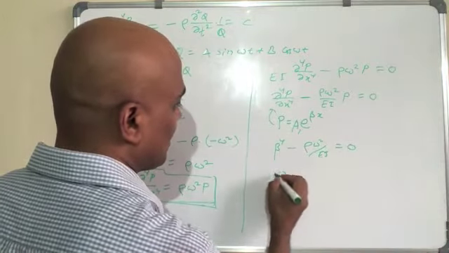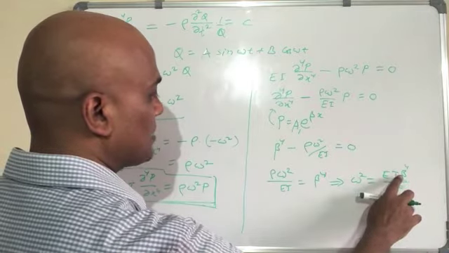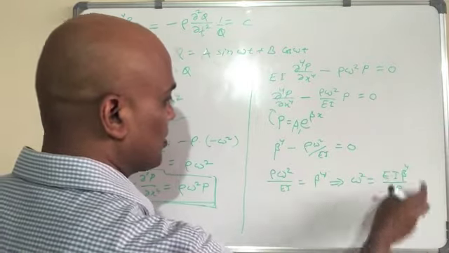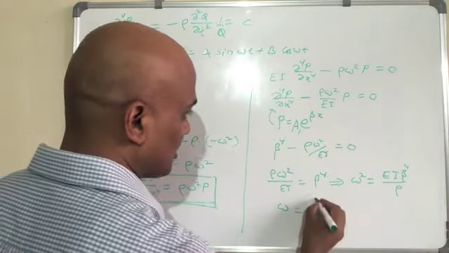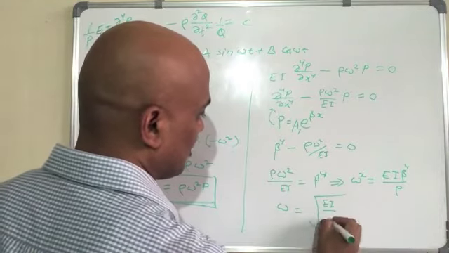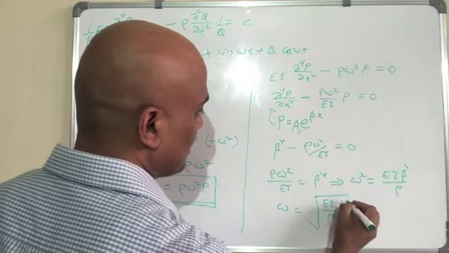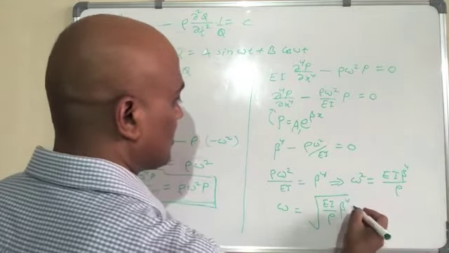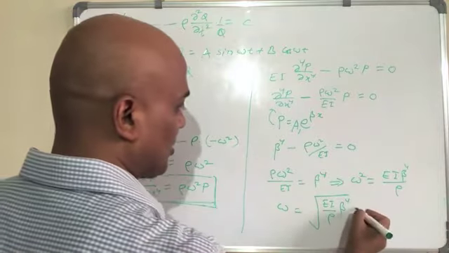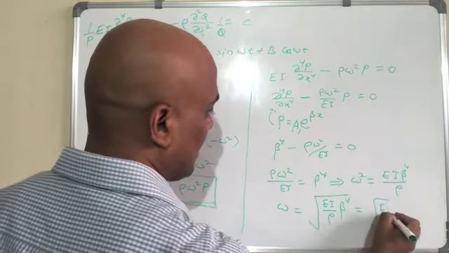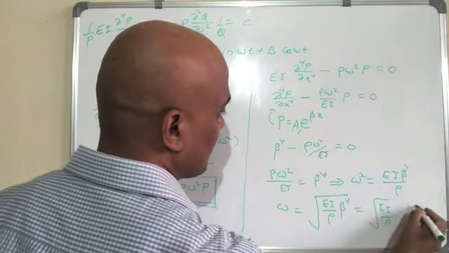So omega square equals EI times beta to the power 4 divided by rho, and hence omega equals the square root of EI over rho times beta square.